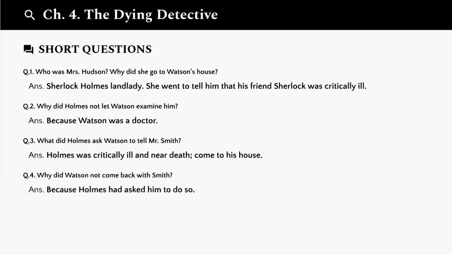Question 3. What did Holmes ask Watson to tell Mr. Smith? Holmes asked Watson to tell Mr. Smith that Holmes was critically ill and near death, and that he should come to his house immediately. This was the bait for the trap.